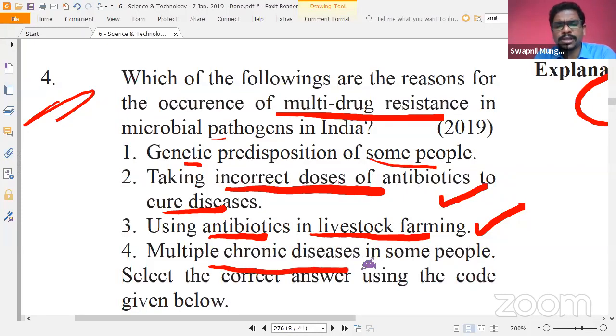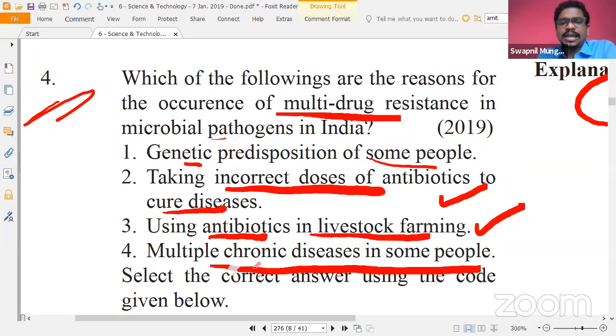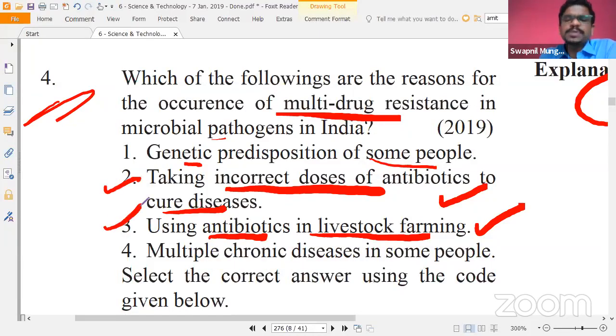But what about multiple chronic diseases in some people? Now, this is a little suspicious question. Right now, the official answer key of the 2019 UPSC paper is not yet out. Few people say that multiple chronic diseases in some people can be the reason of multi-drug resistance. How? Because those people are going to consume more antibacterial drugs because they have multiple diseases, and that's why there are higher chances of multi-drug resistance. But according to me and various other experts as well, 2 and 3 must be the answer.